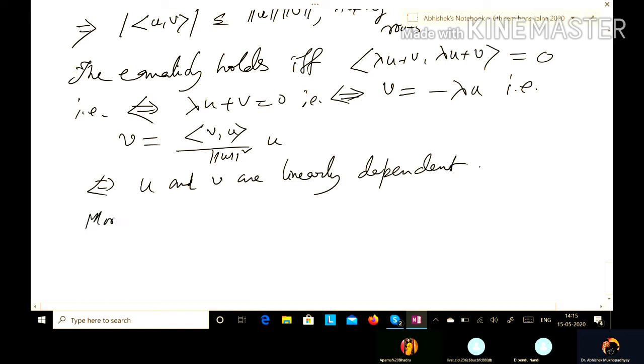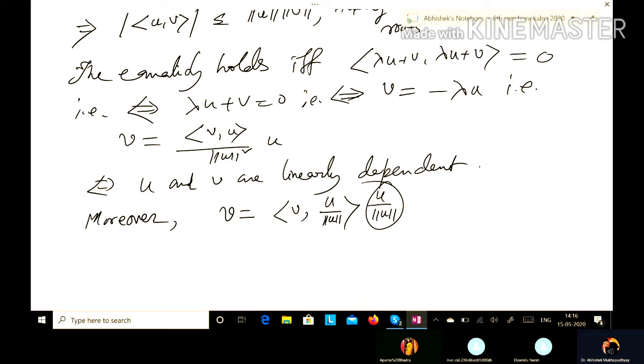Moreover, we can express V as phi, comma, we just put one norm u inside the inner product, so it is norm u times u, where this one is the unit vector along u.